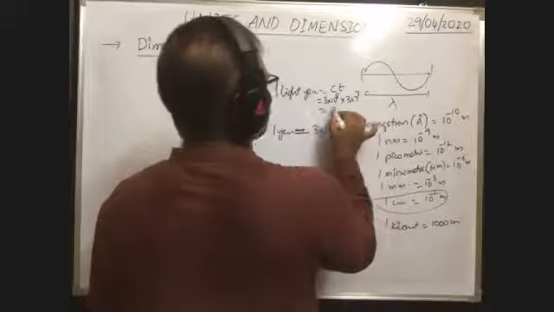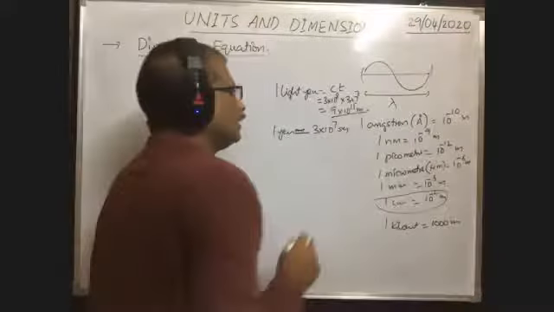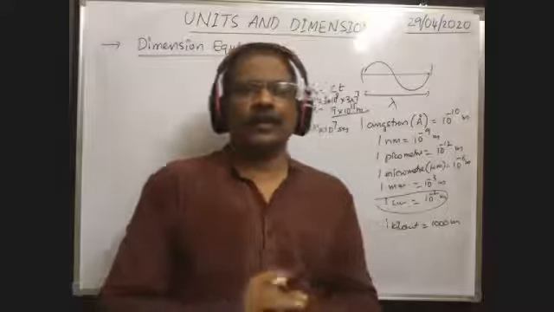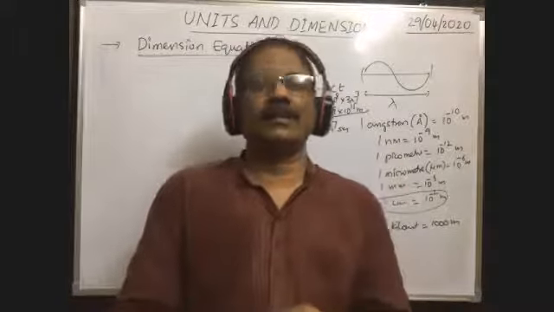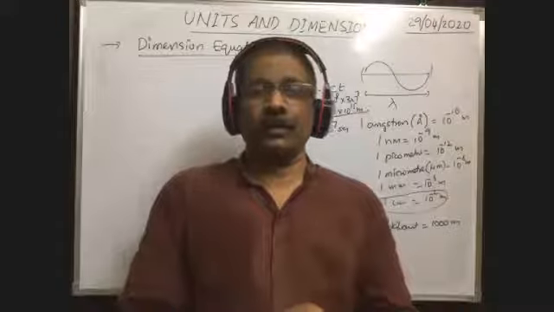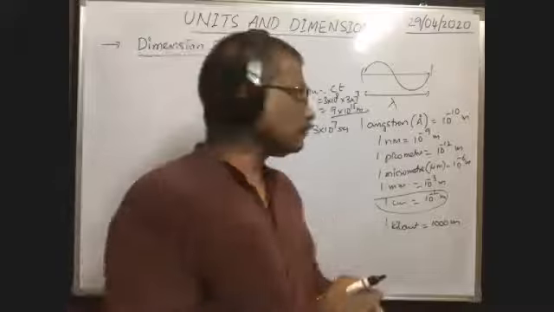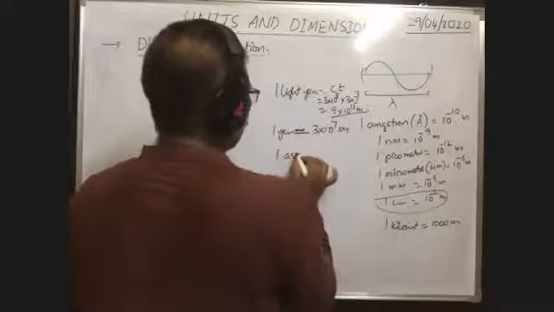So that is approximately 9 into 10 to the power of 15 meters. That means this distance is considered as a light year. So light year means the distance traveled by the light in 1 year. That is called the light year. One more unit is also introduced: the astronomical unit.